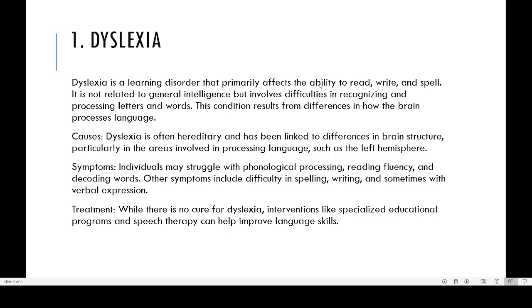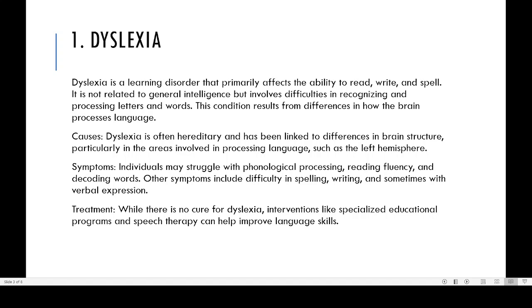You understand that? This letter B is written like this and letter D is written like this. So they may confuse between B and D. Where they have to write B, they will write D. So that is a problem. That kind of difficulty they will have, and that is usually known by the name dyslexia.